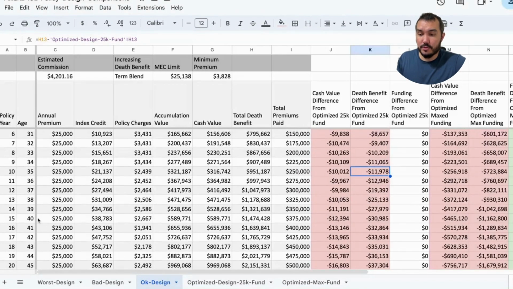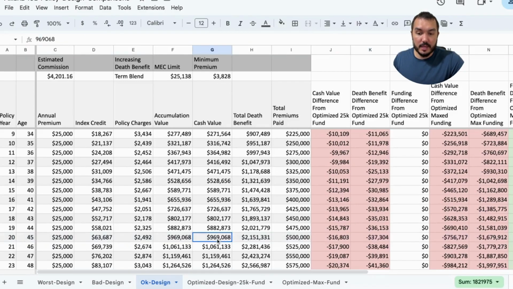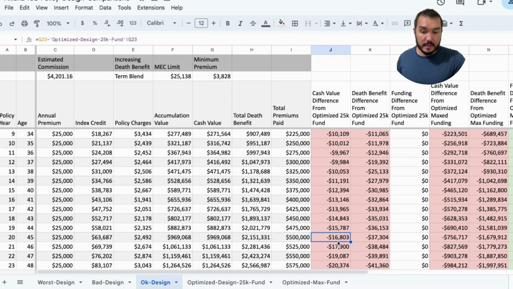Okay, again, let's jump to year 20 in this OK design policy. We can see we've put in that $500,000 of cash into premiums, and we've got 969,000 of cash value and 2.15 million in death benefit. But we've got a difference of 16,000 that has gone into the cash value, the same funding level, but 16,000 is less. Almost $17,000 less than the optimized 25K funding level, and 37,000 less in death benefit at age 45.